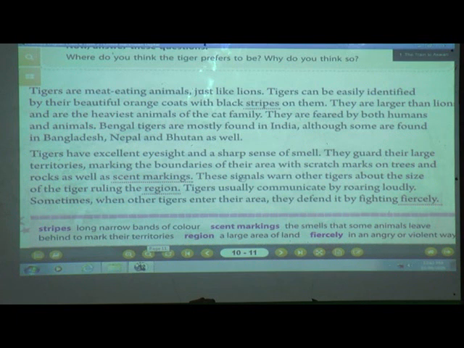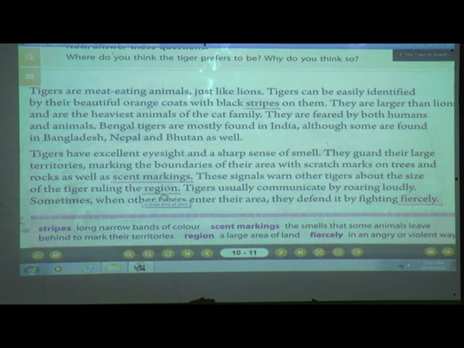So these signals, what do they do? Yes, they signal. These signals warn other tigers about the size of the tiger ruling the region. Region means a large area of land. So when a particular tiger marks the boundary of its area, that becomes a warning to the other tiger that they should not enter their territories.